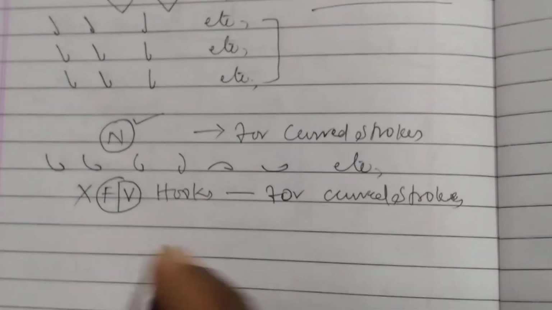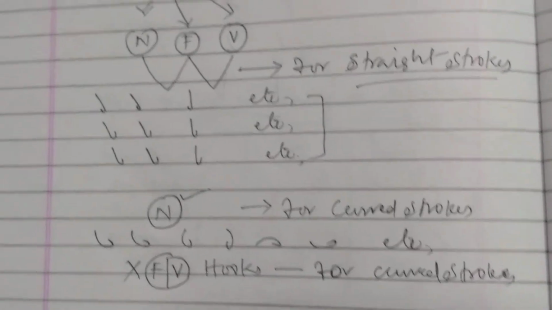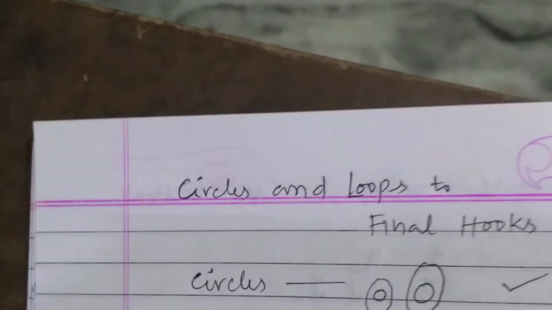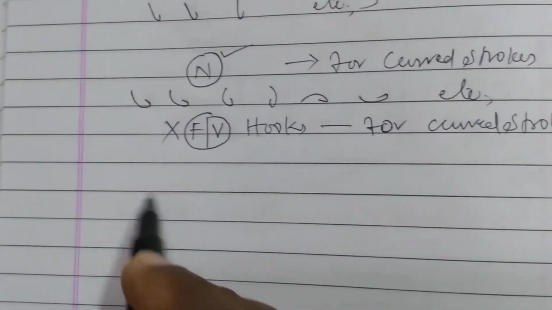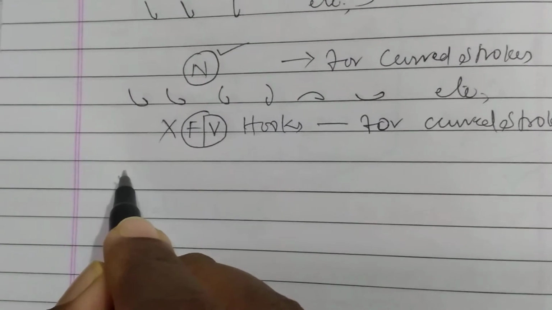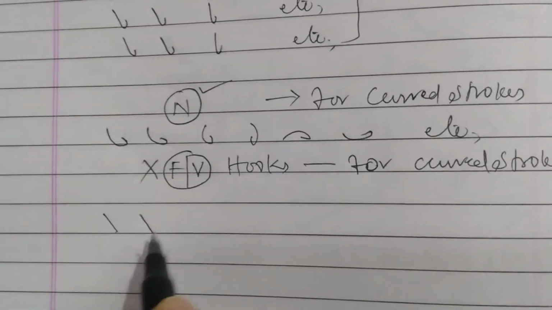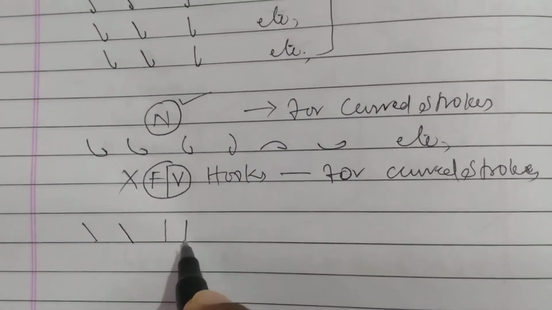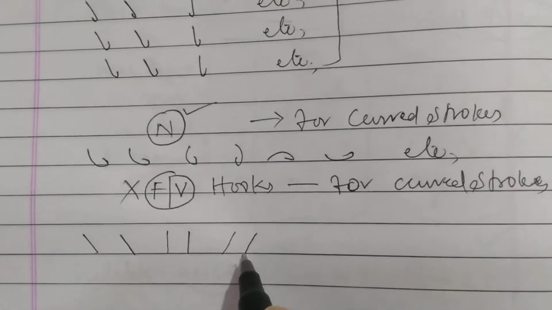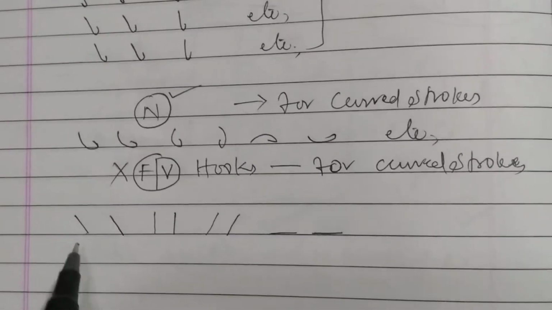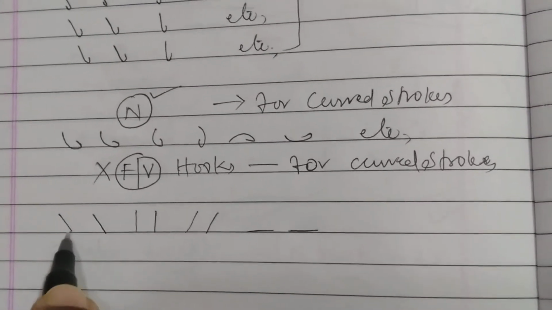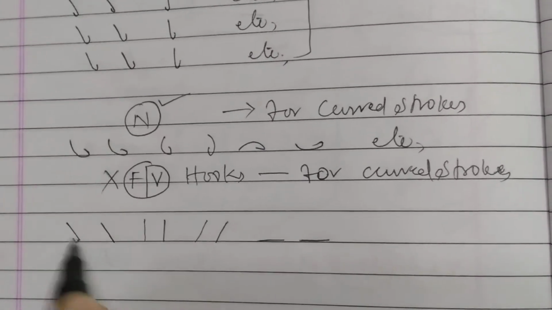Now we are going to add circles and loops to final hooks. Now I am writing how they are. P, B, T, D, CH, J, K, G, straight strokes. For these strokes I am adding the N hook.